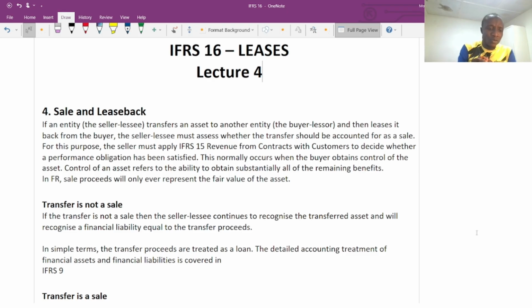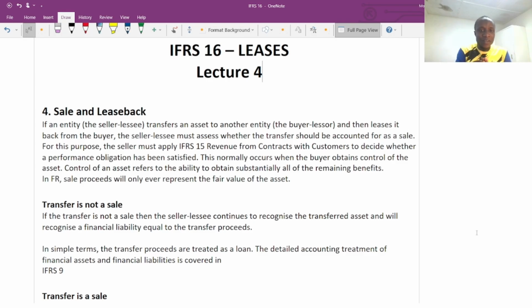So basically, we are going to look at how we can account for the sale and how we can account for the leaseback. Very simple concept. We need to blend it together, the sale and leaseback.